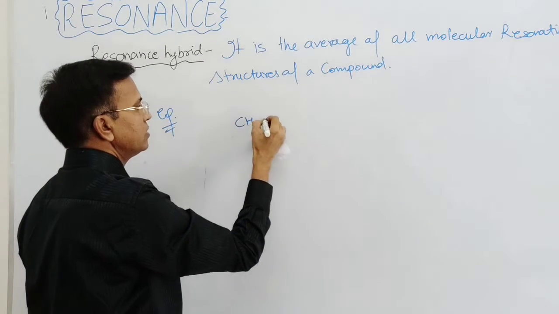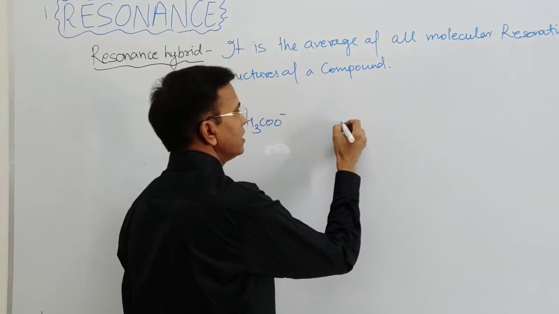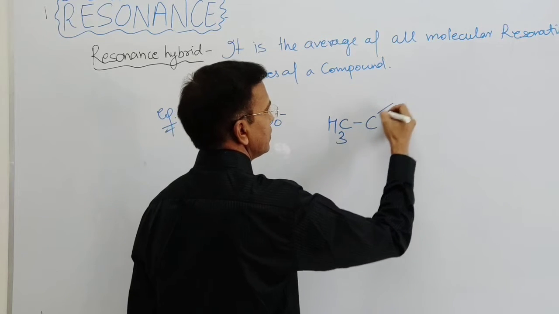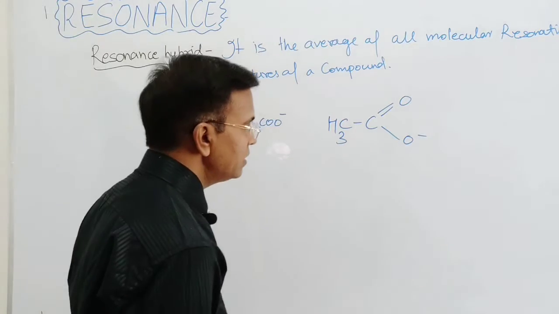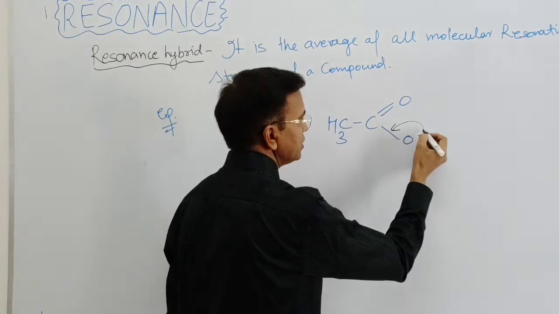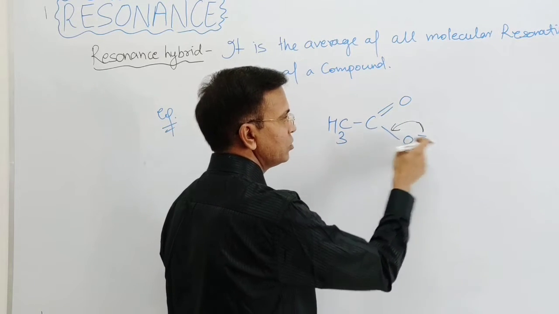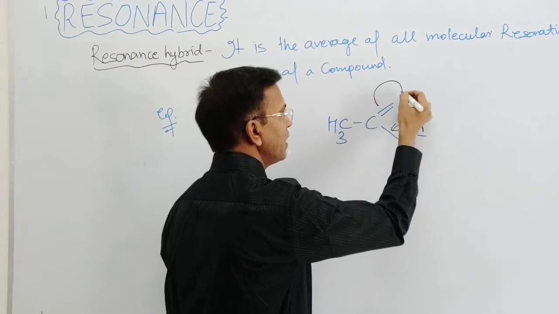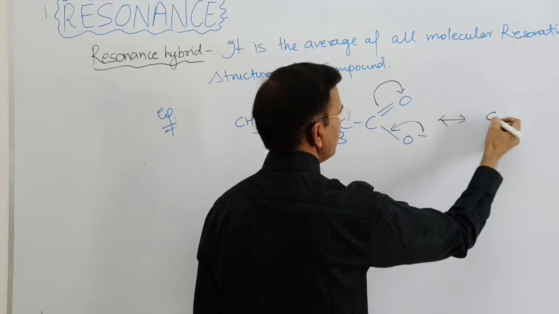CH3 COO negative. So beta, in this CH3 CO and O negative here, the electron shifting takes place: negative, sigma bond, double bond. The conjugation is there, resonance will take place, so movement of pi electrons takes place and two resonating structures will be formed,